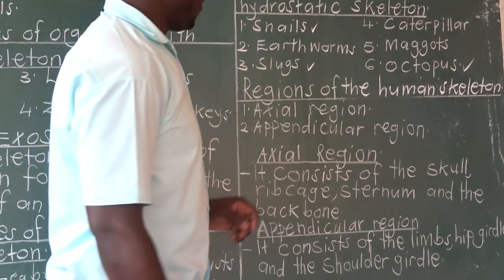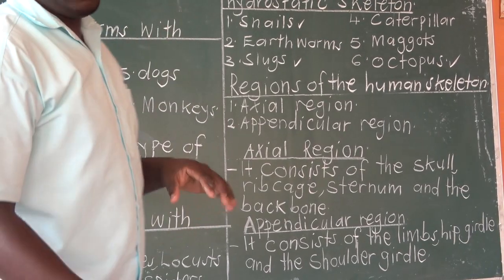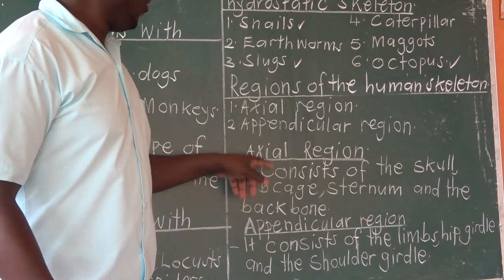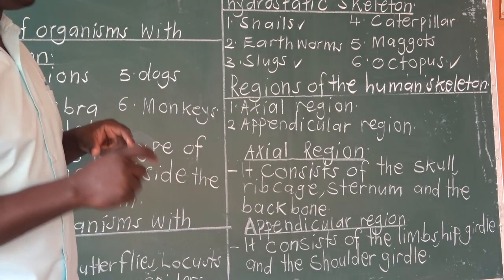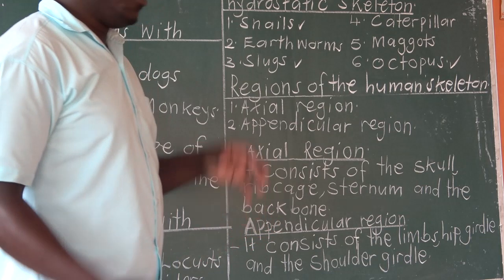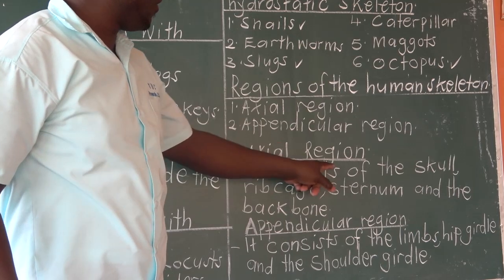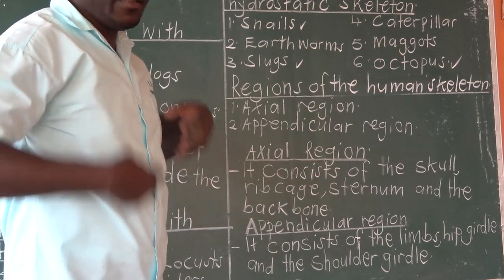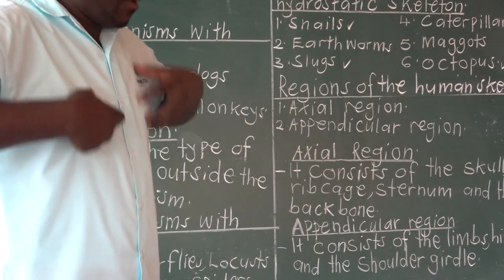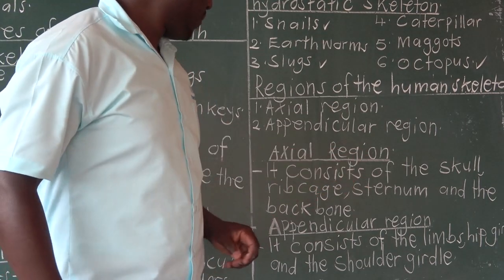It consists of the skull. The skull is on the head. If you look at your diagram, your P7 booklet, there is a structure of the human skeleton, and you will see it begins with the skull. So the skull is under axial region. Then we have the rib cage, which protects the lungs. This rib cage is also under axial region.